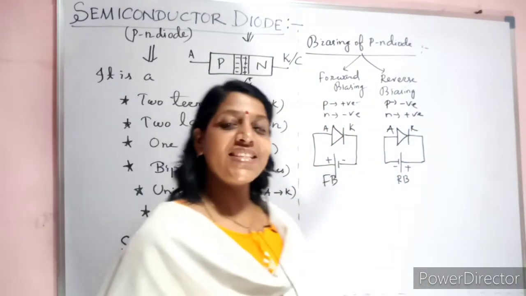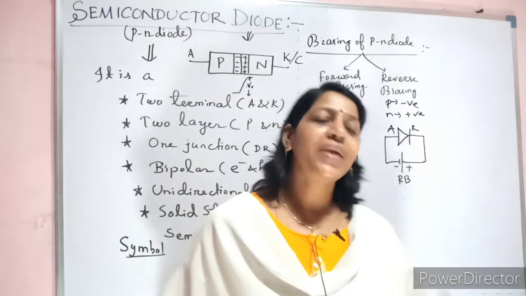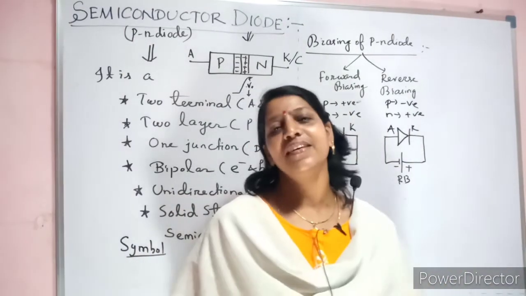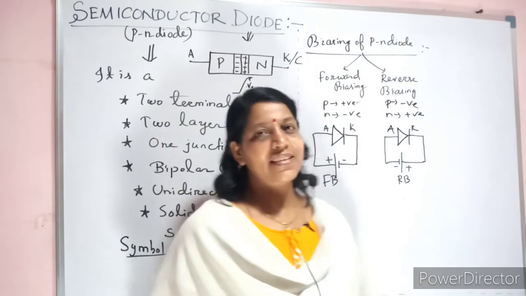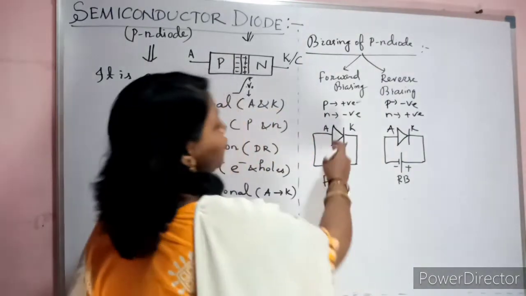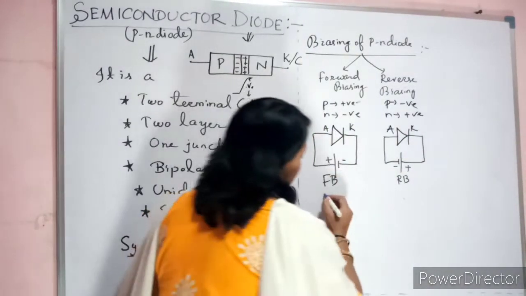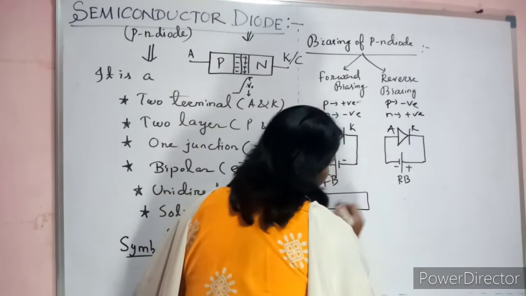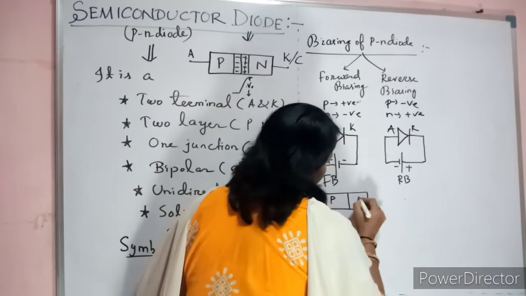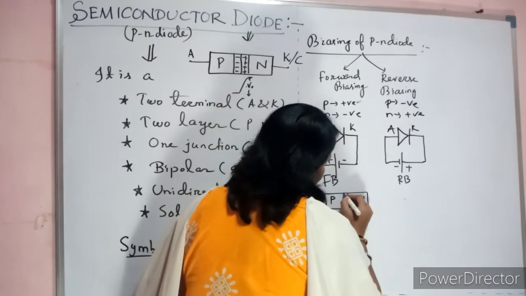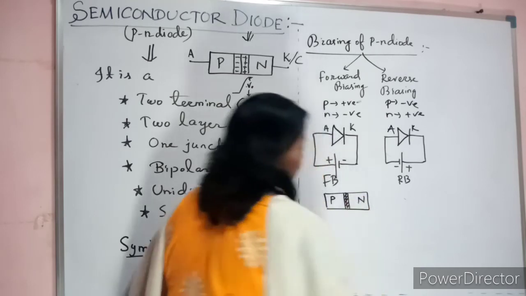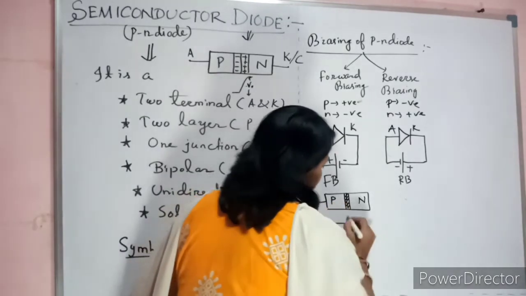Now the question arises, how does the diode behave when you give the forward biasing and the reverse biasing? Let us see. When you give forward biasing, I'll show in terms of a diagram so that you will get more clarity. This is your P, this is your N, this is your junction. Okay, in which you are finding positive and negative charges.